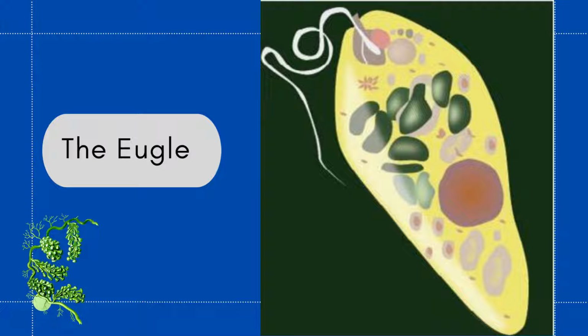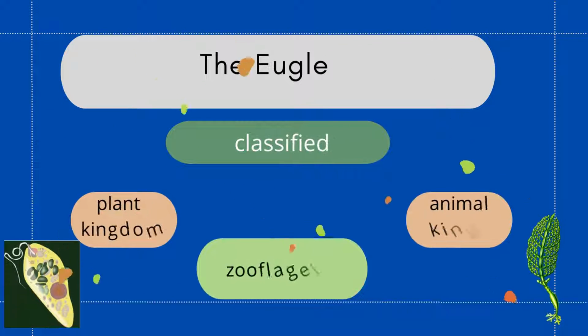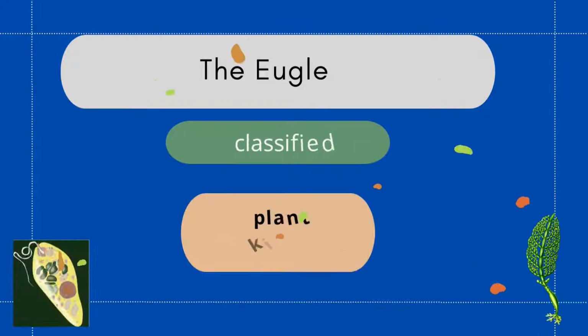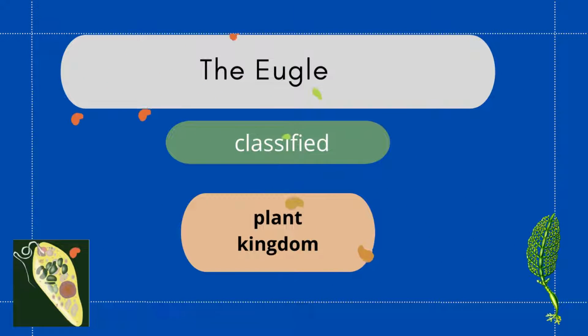The first example of algae is euglena. Here you can see the diagram of euglena. The classification of euglena is very interesting. We can classify euglena into plant kingdom, into animal kingdom, or also with zooflagellates. Why we can place them with plants? Because plant and euglena both can do photosynthesis, because both have photosynthetic pigments, means they are autotroph. That's why we can place euglena with plant.